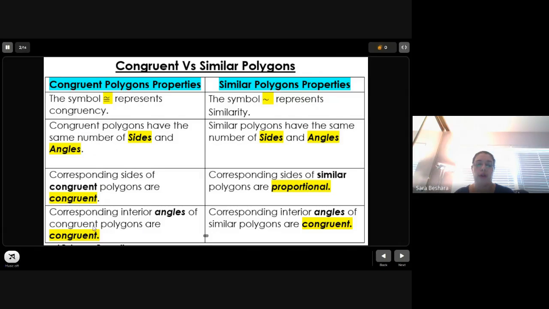In congruent polygons, corresponding interior angles are congruent. So the angles are also congruent. And the angles for similar polygons are also congruent. So the main difference between similar figures and congruent figures is that in a congruent figure the sides are congruent, but in a similar figure the sides are similar, which means they're proportional. And the angles are equal in either situation.